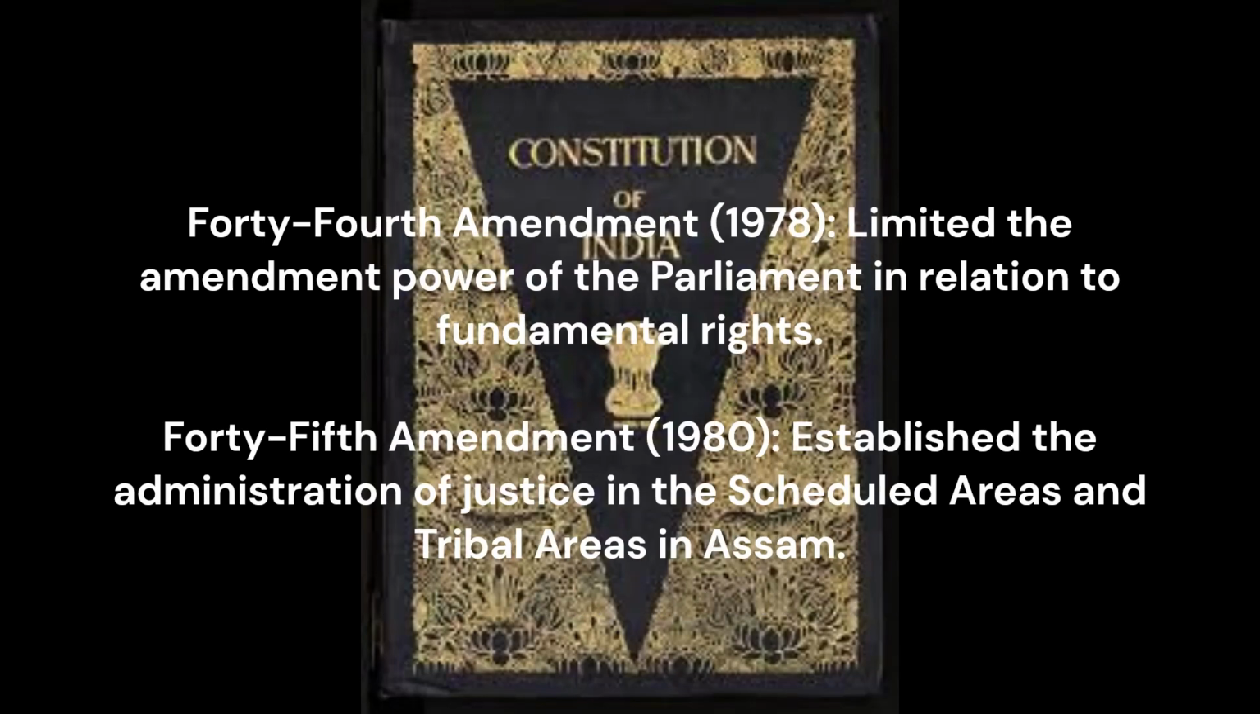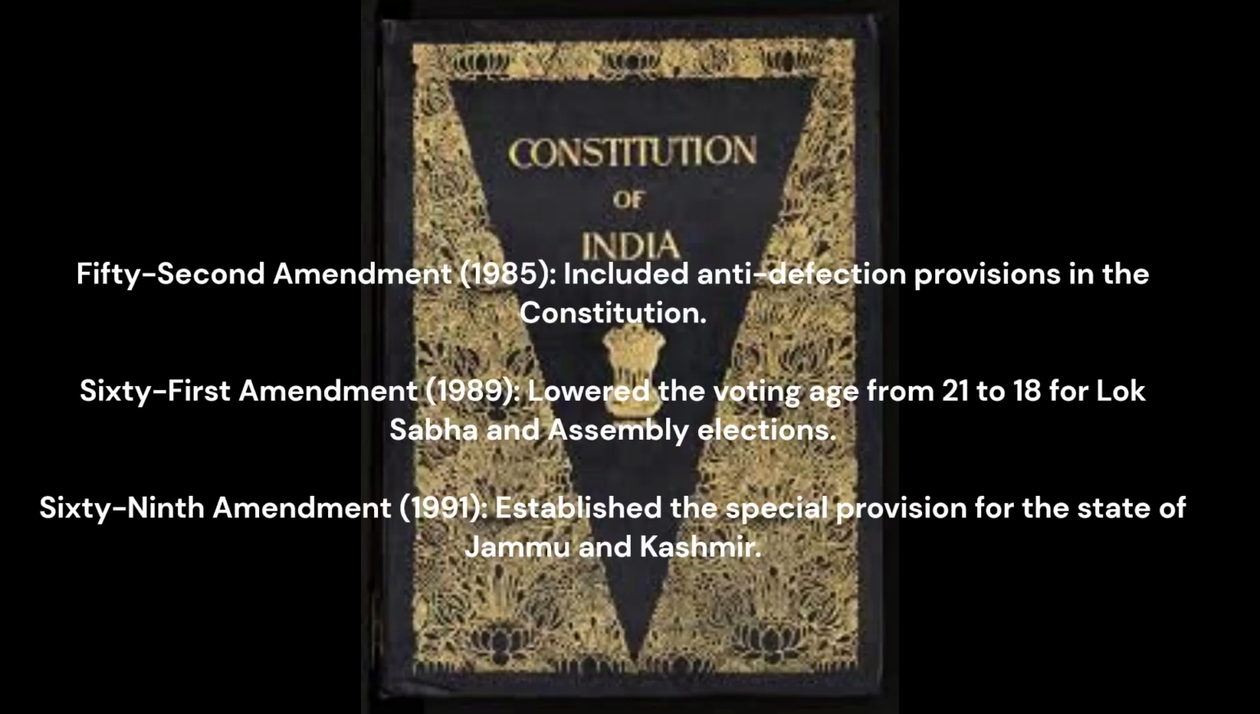44th Amendment, 1978 limited the amendment power of the Parliament in relation to fundamental rights. 45th Amendment, 1980 established the administration of justice in the scheduled areas and tribal areas in Assam. 52nd Amendment, 1985 included anti-defection provisions in the Constitution. 61st Amendment, 1989 lowered the voting age from 21 to 18 for Lok Sabha and Assembly elections.